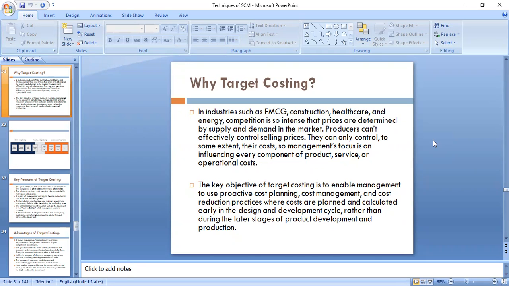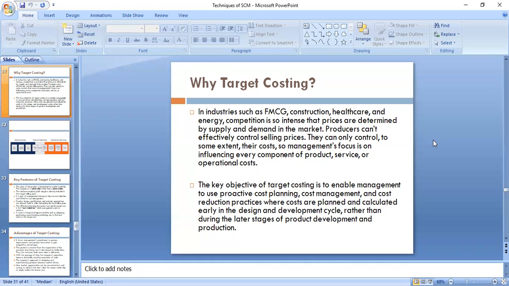That's why target costing becomes important. If I know I'll be able to sell a product for say 1000 rupees, and I want to earn a profit of 10%, 100 rupees, I have to produce the product at 900 rupees. That becomes my target costing.